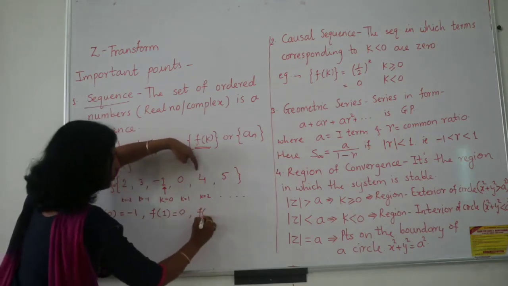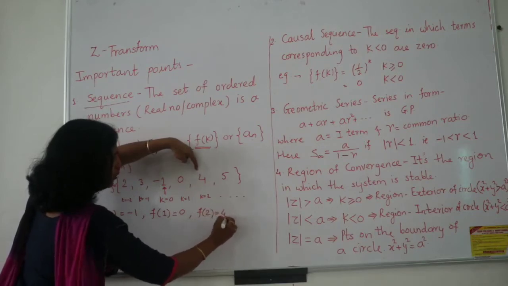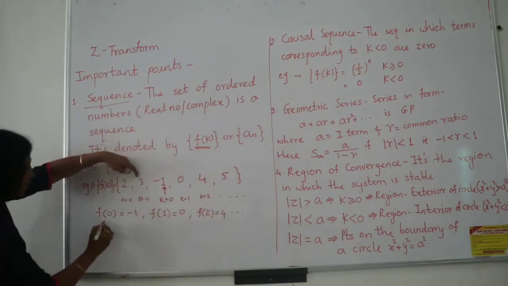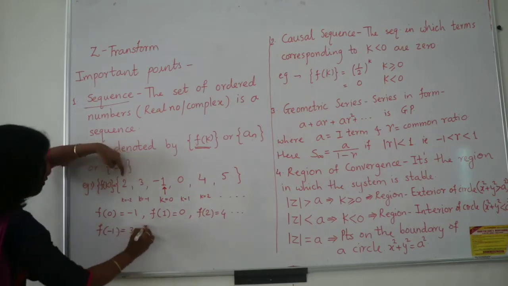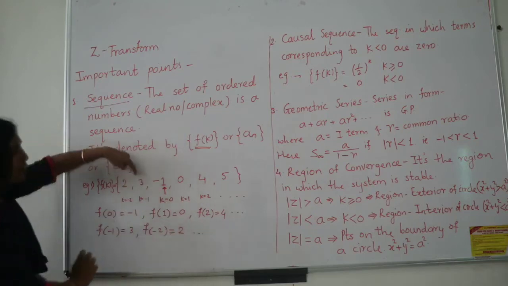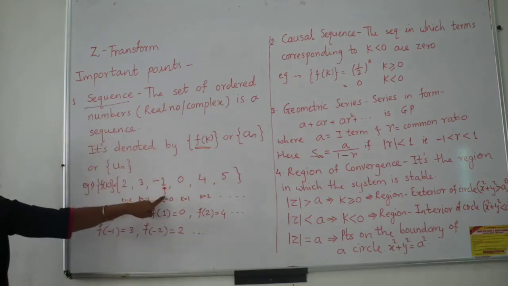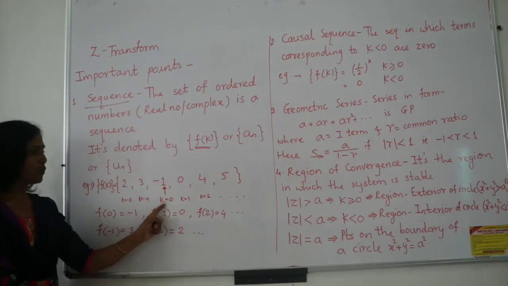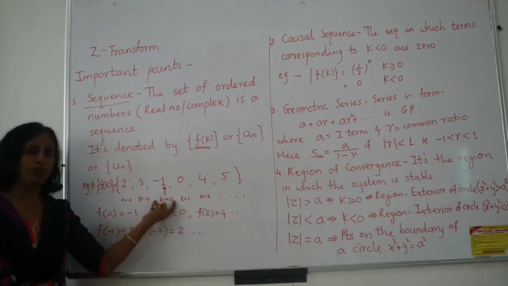Then here f of 2 is equal to 4, and you can proceed in this way. This side you may continue. f of -1 is nothing but it is 3. Then f of -2 is equal to 2, and so on. Now wherever this arrow is given, from there you have to start with the position k is equal to 0.